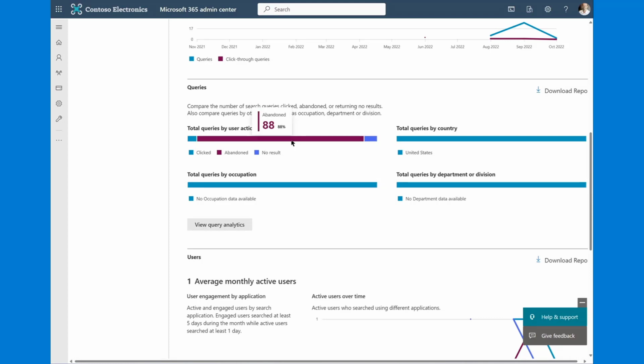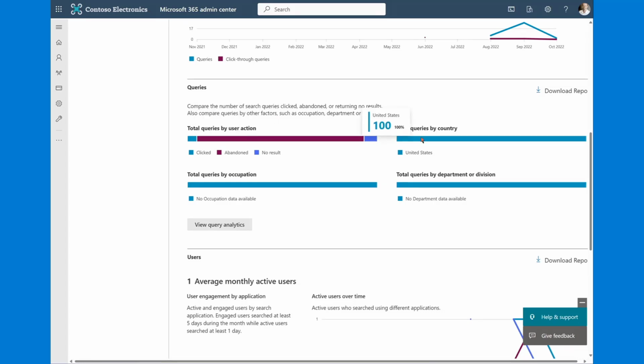But most importantly, 88% abandonment rate, meaning that a user provided a query, they clicked enter, and then they took no action against the search results. They either navigated away from search or they didn't click a result at all. So that's an important metric to look at to determine whether or not your users are able to retrieve relevant items. So you compare your click-through as well as your abandon.